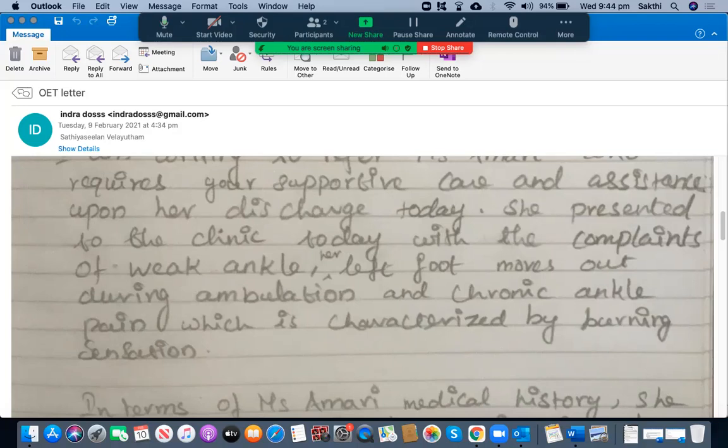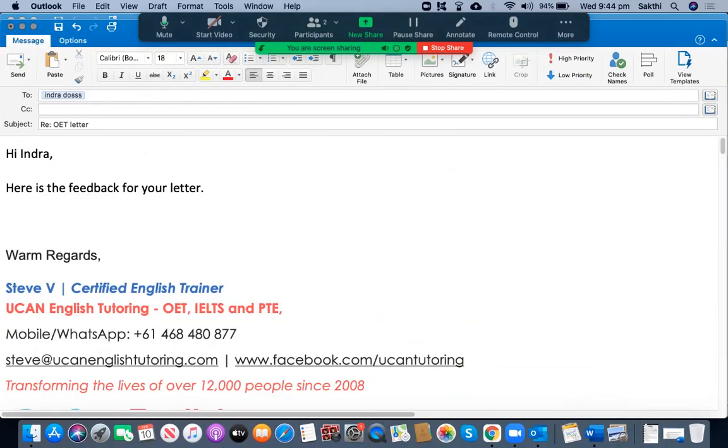Then it's okay. So this, her left foot moves out during ambulation, needs to be replaced. Sorry, "moves out during ambulation" must be written down.